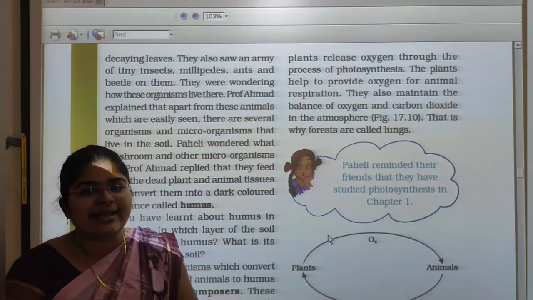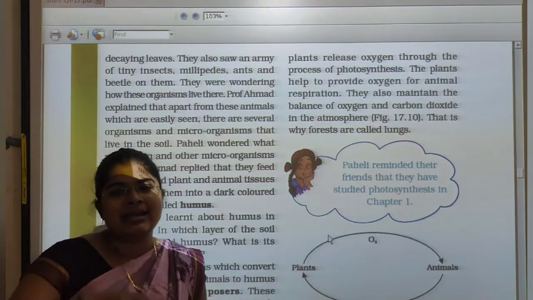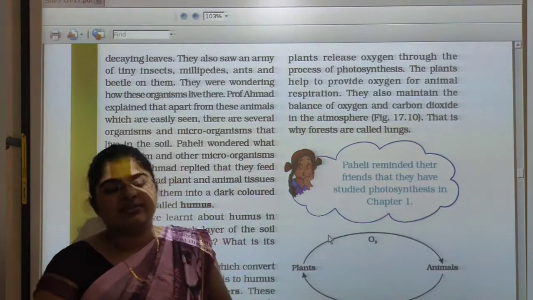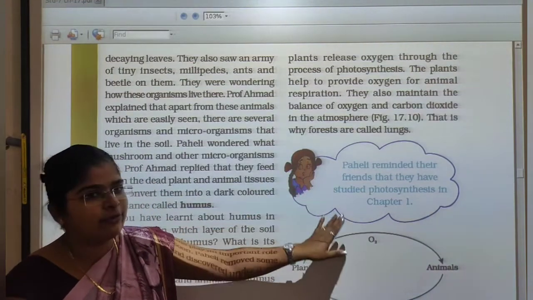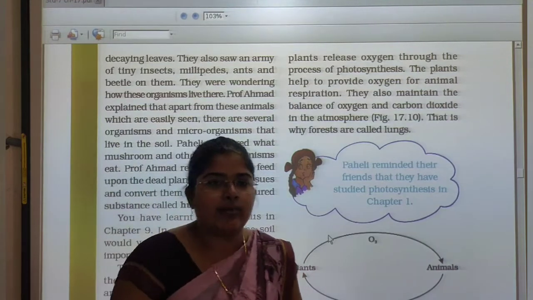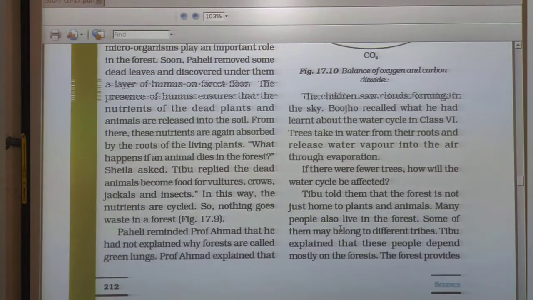On the other side, animals take in O2 in respiration and release CO2. So this CO2 is ultimately used by plants. So plants are very helpful to maintain the balance of CO2 and O2 in the atmosphere, and that's why we call forests our green lungs.